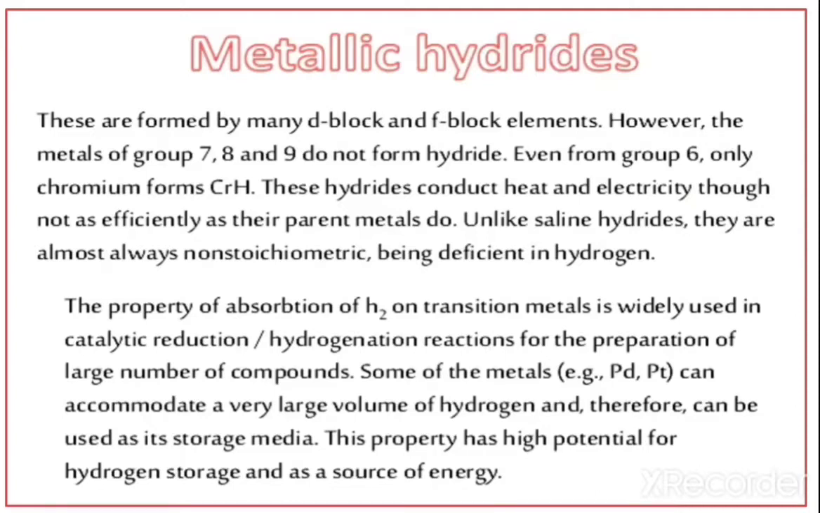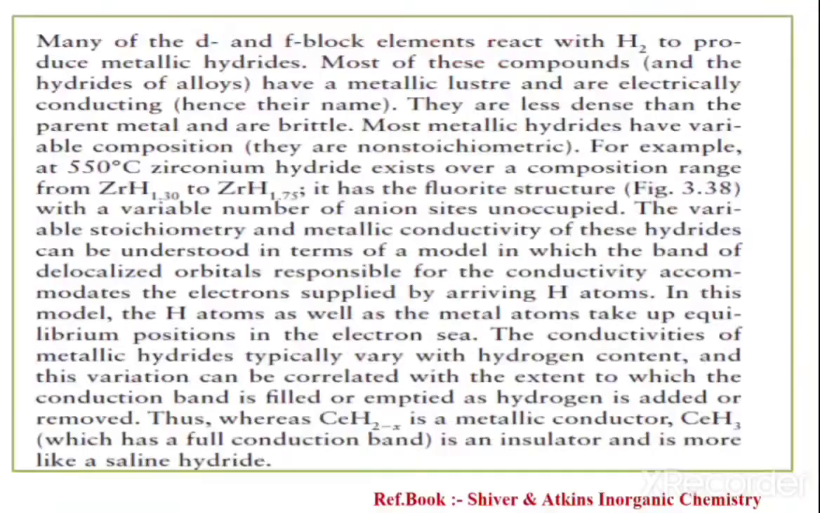Now, the property of absorption of hydrogen on transition metals is widely used in catalytic reduction or hydrogenation reactions for the preparation of a large number of compounds. Some metals, for example palladium and platinum, can accommodate a very large volume of hydrogen and therefore can be used as storage media. This property has high potential for hydrogen storage and as a source of energy.